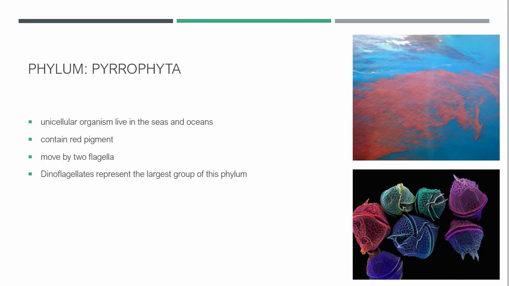The last phylum here is Pyrophyta. Pyrophyta are unicellular organisms, live in the seas and oceans. They contain red pigment besides their chlorophyll, so they are photosynthetic or autotrophic organisms, can make their own food. They have two flagella, so they are called dinoflagellates. Dinoflagellates represent a larger group of this phylum. Because of their red pigment, they are responsible for a unique phenomenon that happens in the ocean known as red tide.